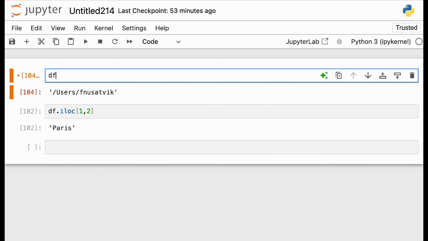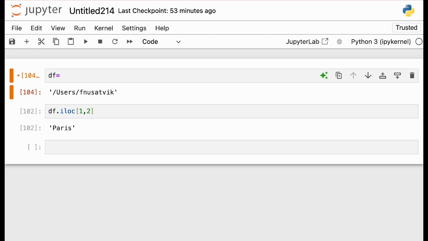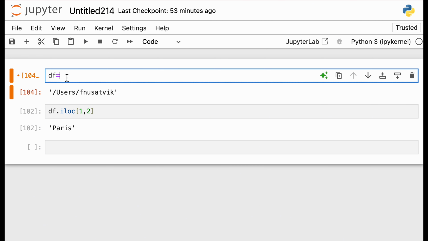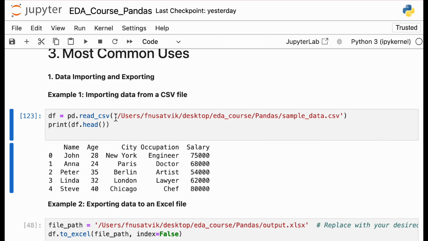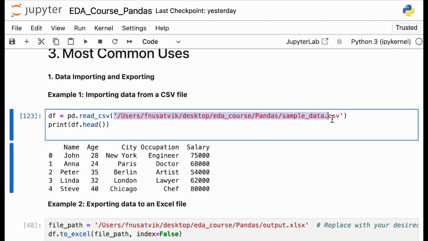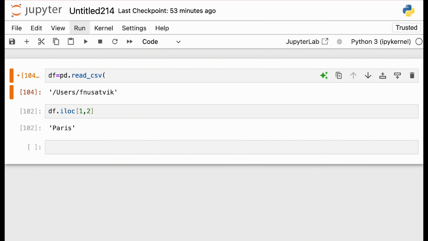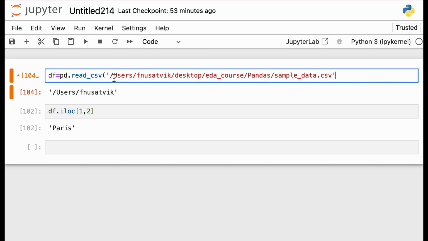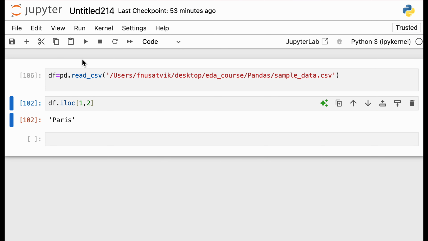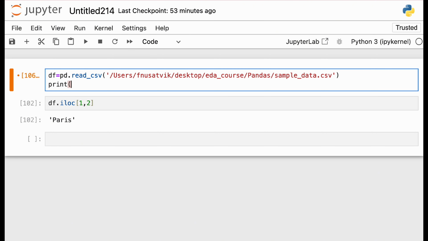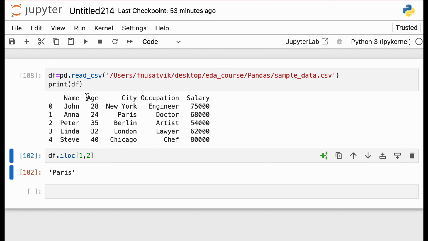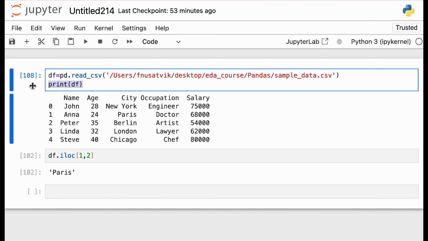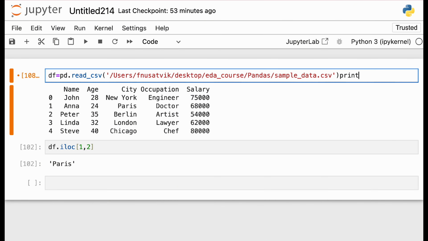Okay, so you can create df is equal to pd.read_csv, which is your method. Now you will provide the path name. So what is the path of my file? It is this one. I placed it on my desktop like this. You provide this path and close it, and now once you run this part, it has read the file. Now if you do print df, you will get your data set. Or you can also do print